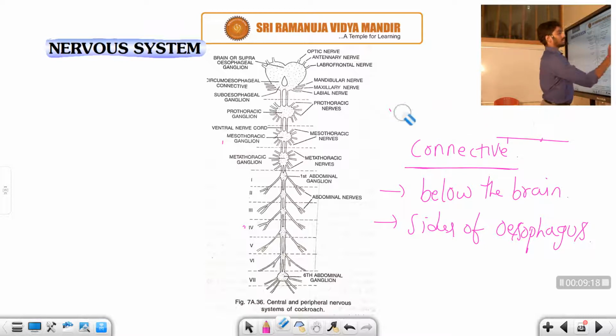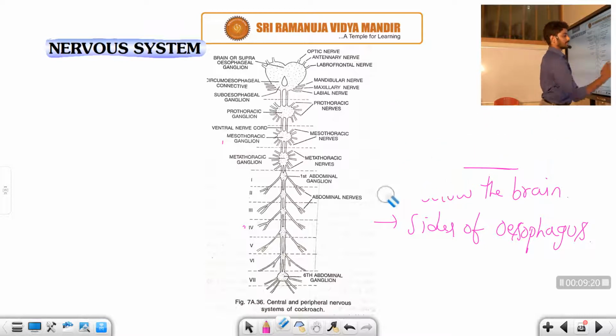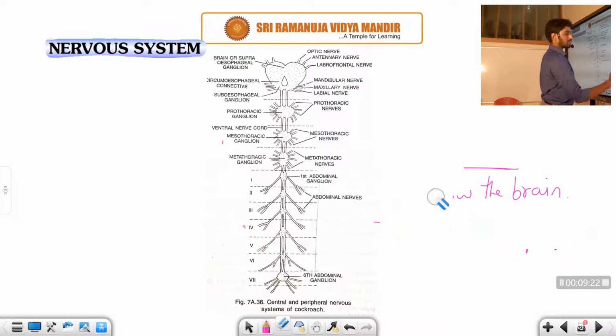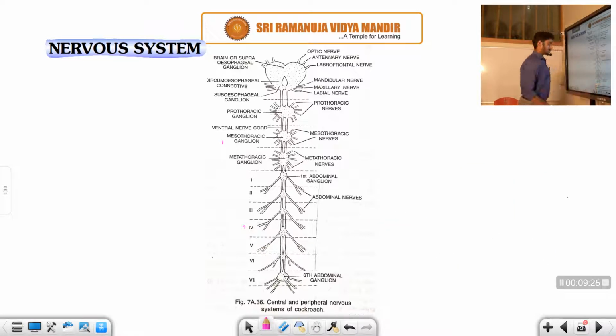So I am going to teach you the double ventral nerve cord, student. Listen carefully. This is also very important. Let us talk about the double ventral nerve cord now. This is also part of the central nervous system. The ventral nerve cord is actually arranged as a double.